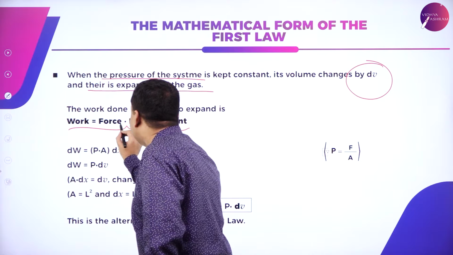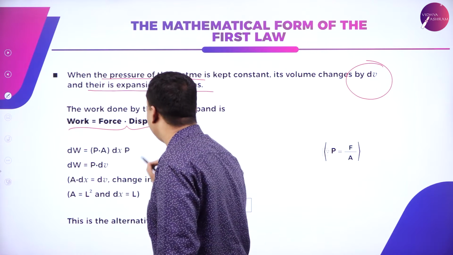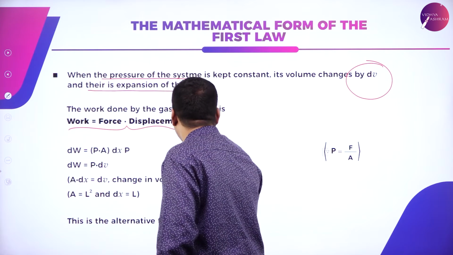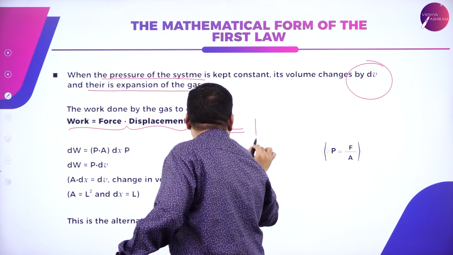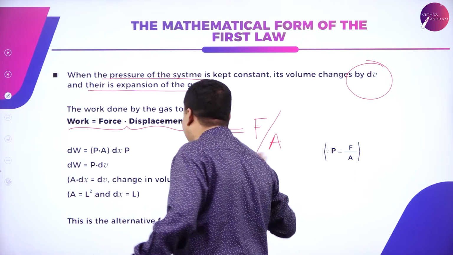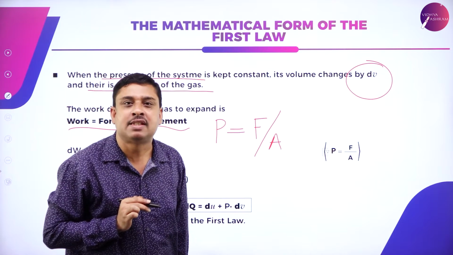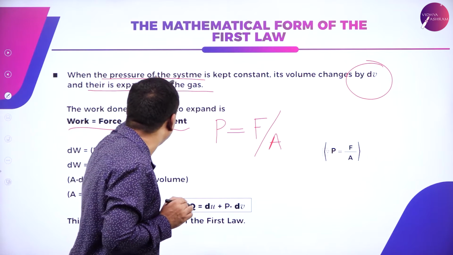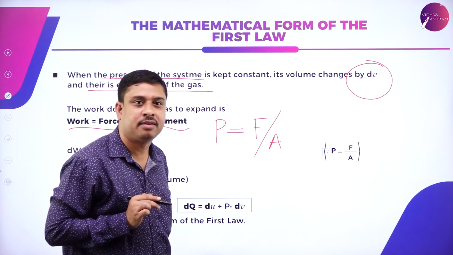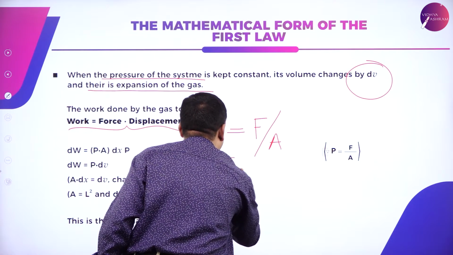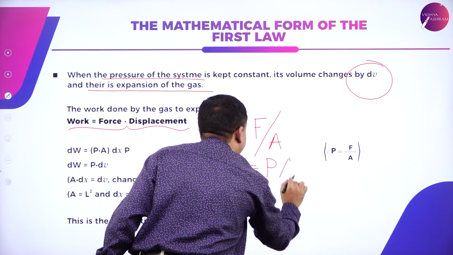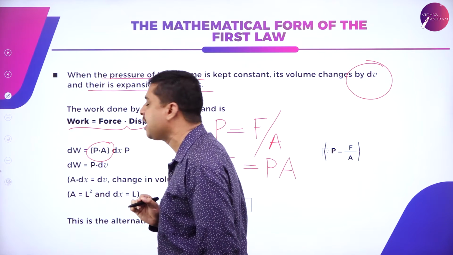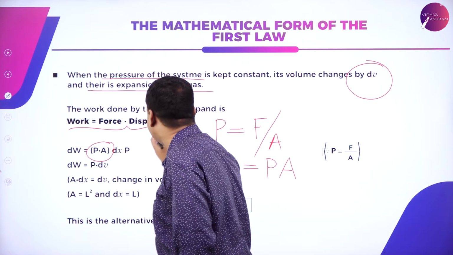Now, coming back here, pressure is kept constant, and we know pressure is force divided by area. Force per unit area is pressure. So force here is pressure into area. That is what I have written here.